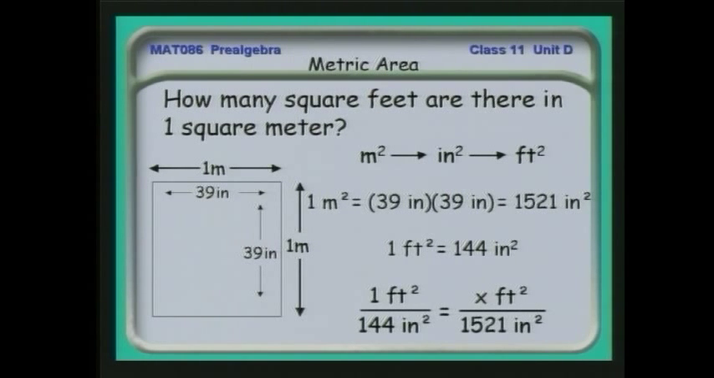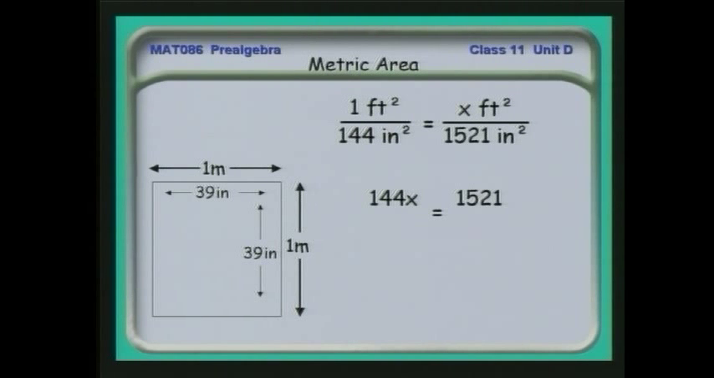Now I can use another proportion. 1 square foot is to 144 square inches, as X square feet is to 1,521 square inches. Working this out, again dividing, cross multiplying, then dividing, I find that 1 square meter is going to be 10.6 square feet. And a square yard, incidentally, is 9 square feet, 3 times 3, so I'm not surprised about this.